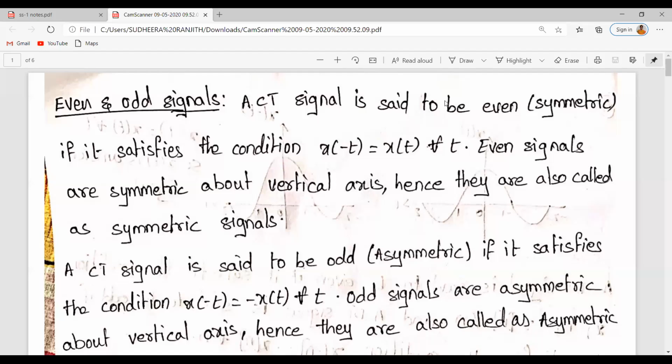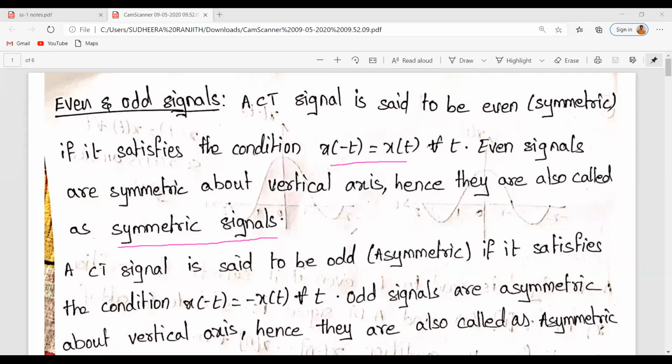A continuous time signal is said to be even if it satisfies the condition x of t is equal to x of minus t is equal to x of t for all values of t, isn't it? Even signals are also called symmetric signals because they are symmetric about the vertical axis.